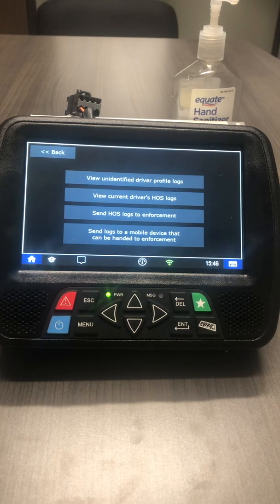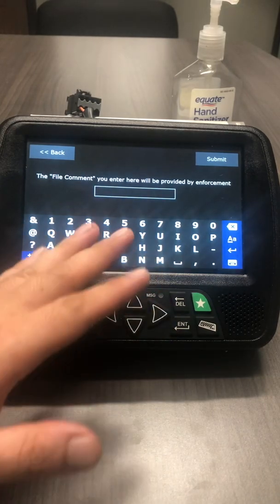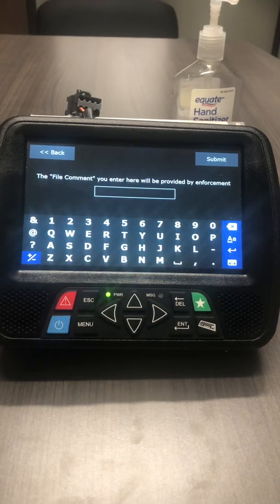The first option is to email the logs to the officer directly to their computer. Send HOS to enforcement. The DOT officer will type in his or her name. They will put in their address and they will submit. They will probably ask you for logs out the door.